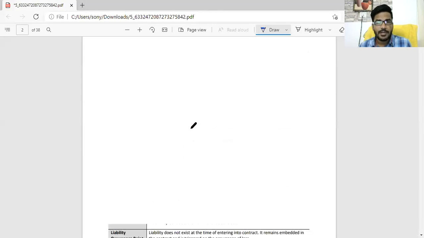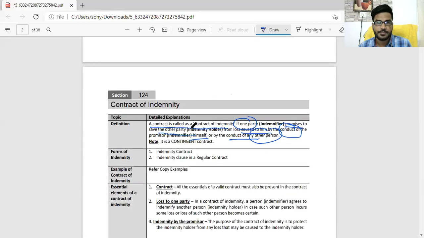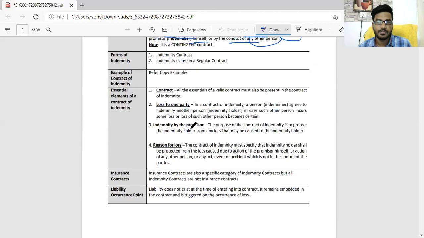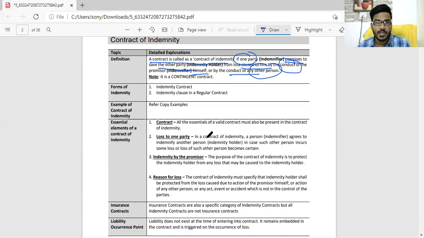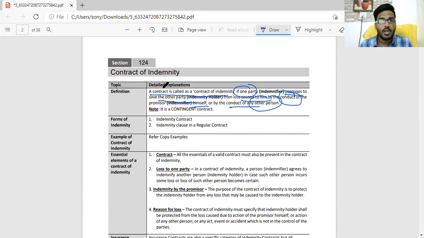So, contract of indemnity. This is the definition. A contract of indemnity is a contract in which one person makes a promise to compensate the loss that arises due to the conduct of the promisor himself or due to the conduct of any other third party. There are two parties, the indemnifier and the indemnity holder.